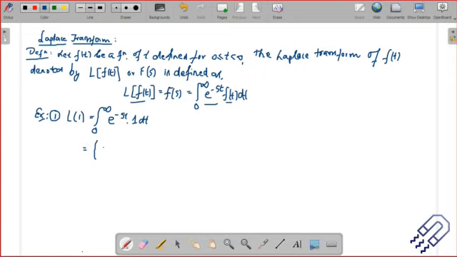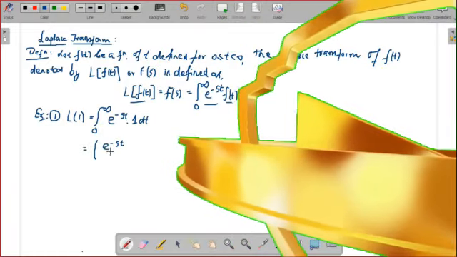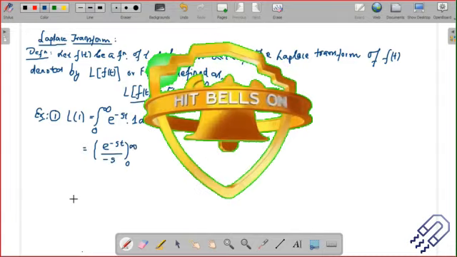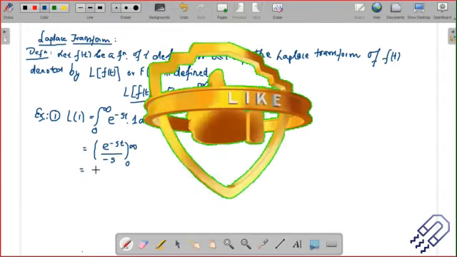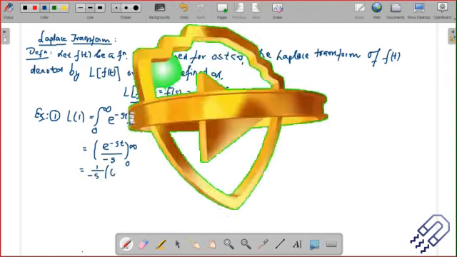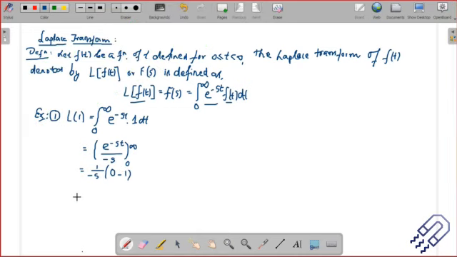So you can just integrate this, and this is a standard integral: e to the power minus st divided by minus s, taken from 0 to infinity. When you do it, you get 1 divided by minus s, and this is e to the power infinity, so that's 0, minus e to the power 0, which is 1. We'll always get it to be 1 by s. So these are the results which may be important. You need to just know this. We can actually derive some of these results, and some of these I will write down directly, and then you can just remember them. This way we are having different relations.